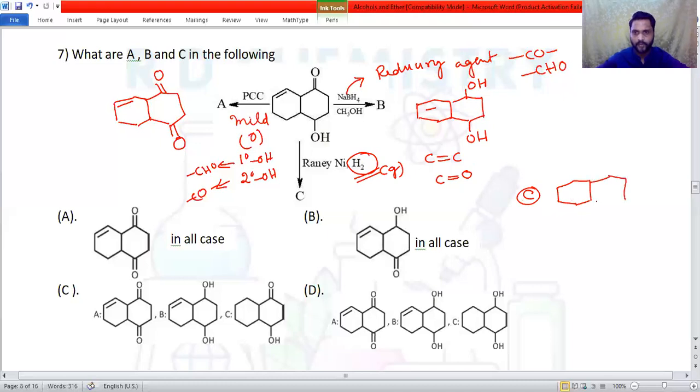So the double bond gets converted into a single bond. Then aldehydes can become primary alcohol, ketones can become secondary alcohol, so OH is produced, and earlier the OH group is here. So look carefully at compound A, compound B, and compound C. Okay, so you can see option number D, correct? Compound A, compound B, and compound C, right? So the answer is option number D.